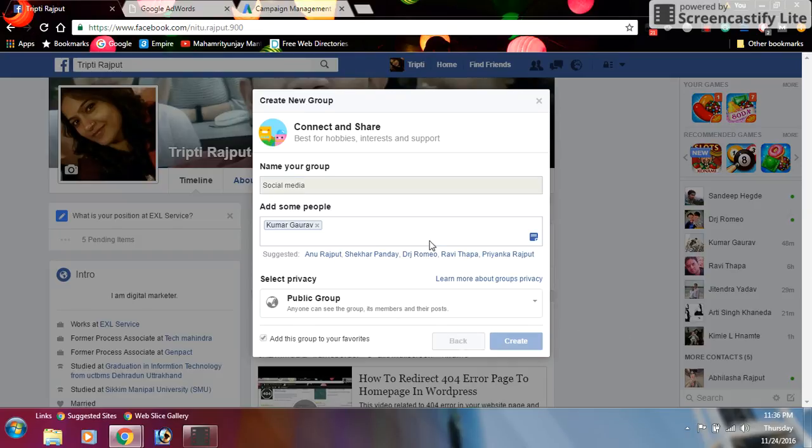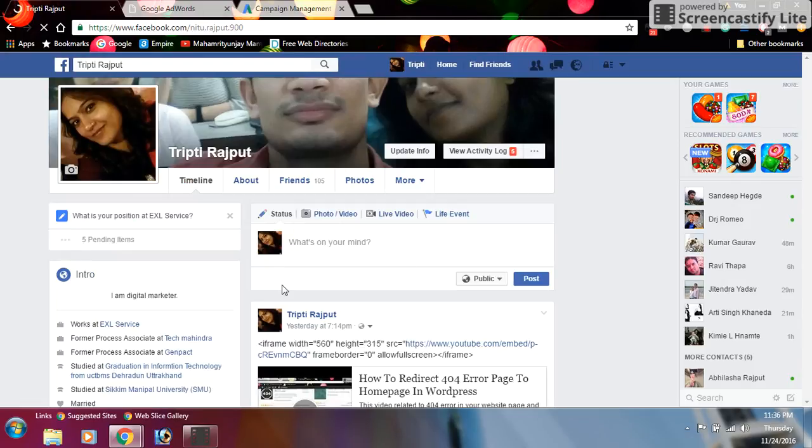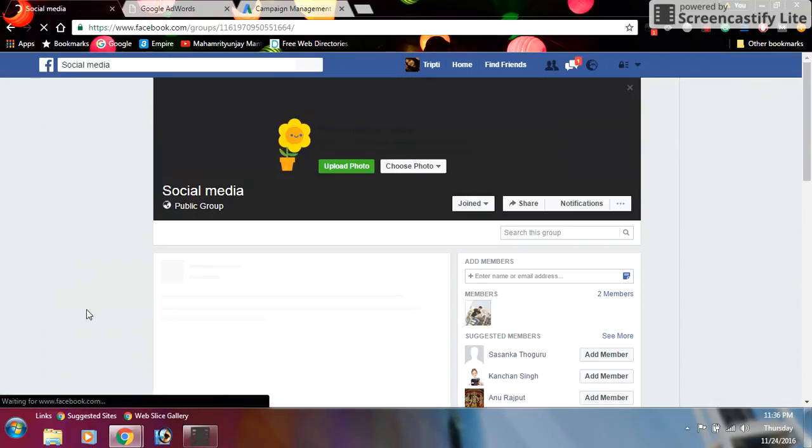Then, after adding to favorites, you can click on create, and here are many icons. You can choose an icon related to your concept of business. My concept is social media marketing, so I can choose this icon. If you want to skip that, you can click on escape, and it's creating.